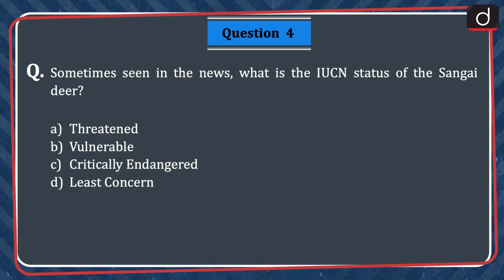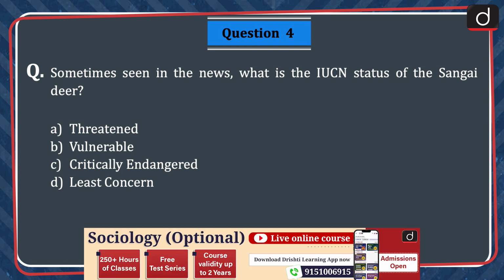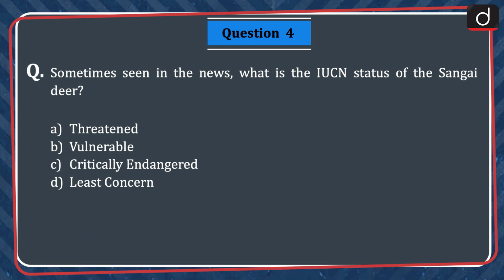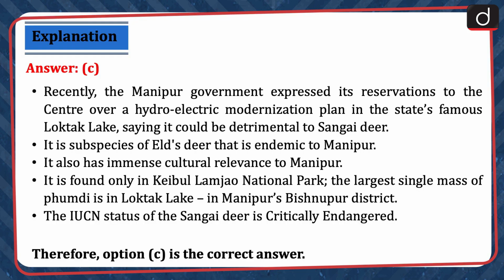Next question is, sometimes seen in the news, what is the IUCN status of the Sangai deer? Threatened, vulnerable, critically endangered, or least concern? The correct answer is option C, critically endangered. Recently, the Manipur government expressed its reservations to the centre over a hydroelectric modernization plan in the state's famous Loktak Lake, saying it could be detrimental to Sangai deer.